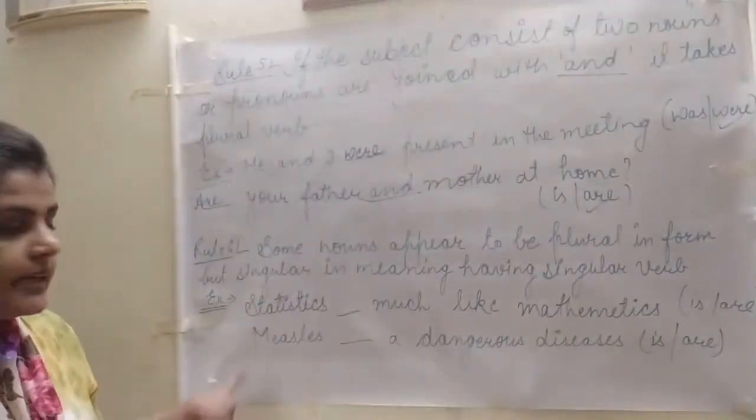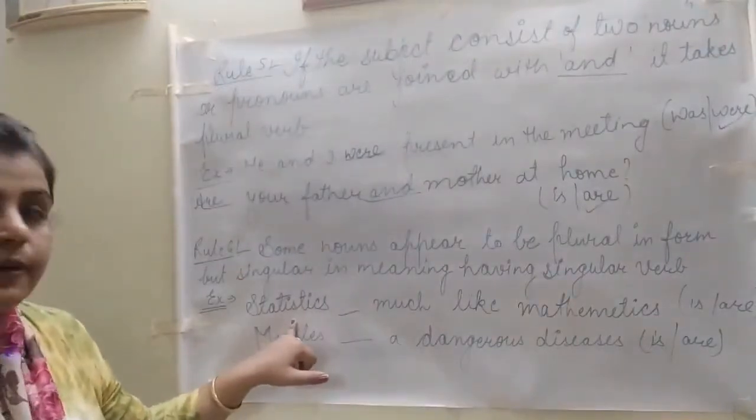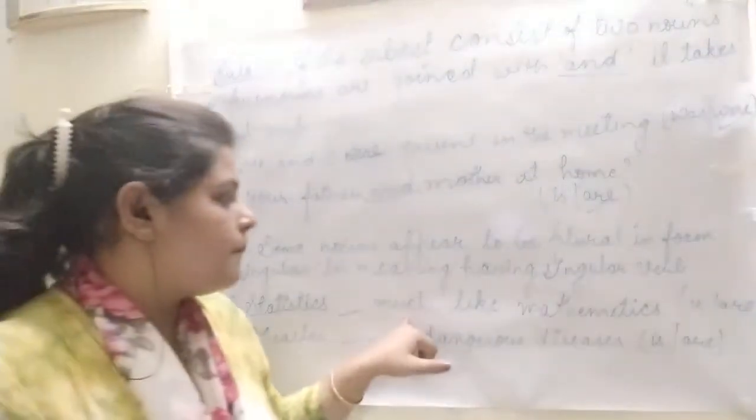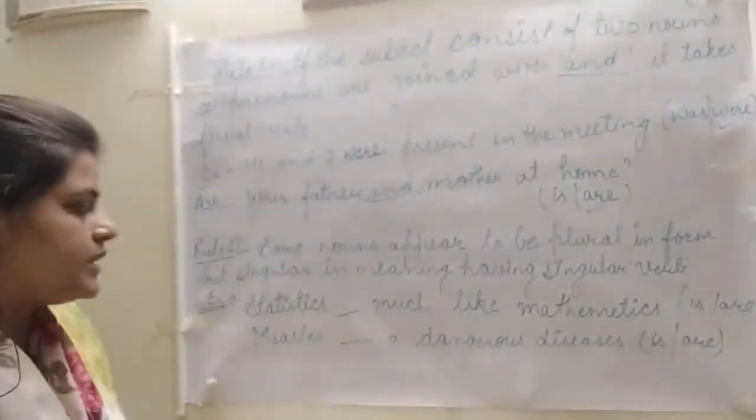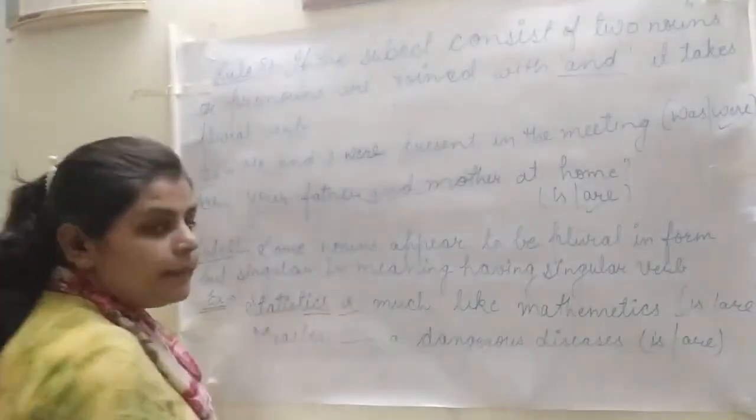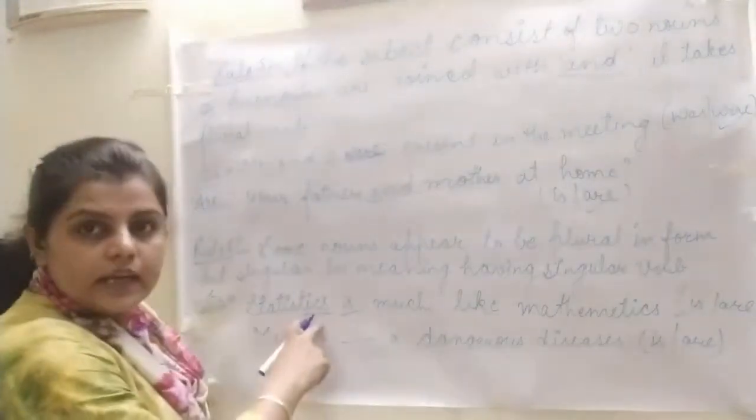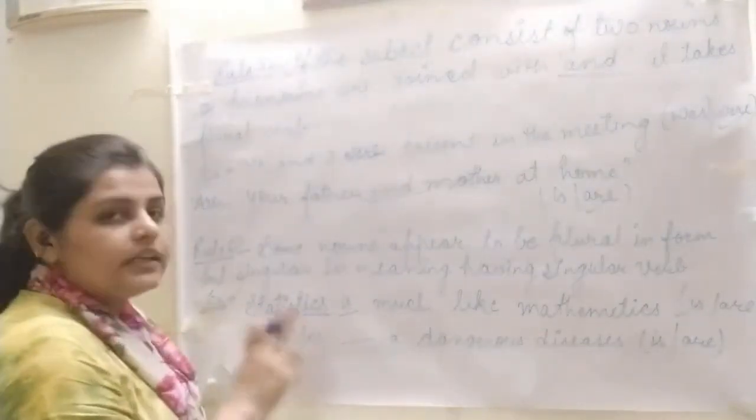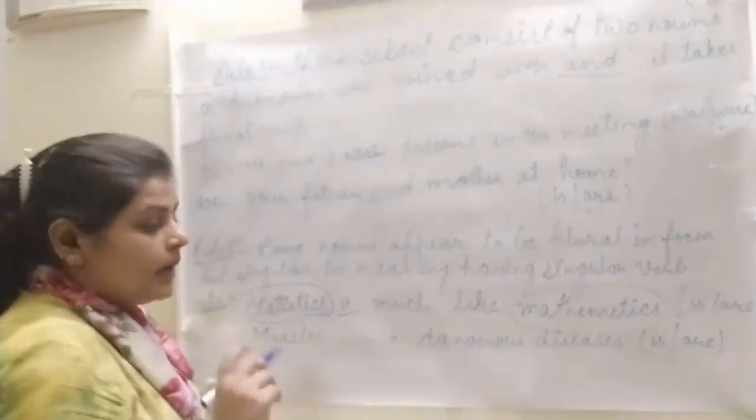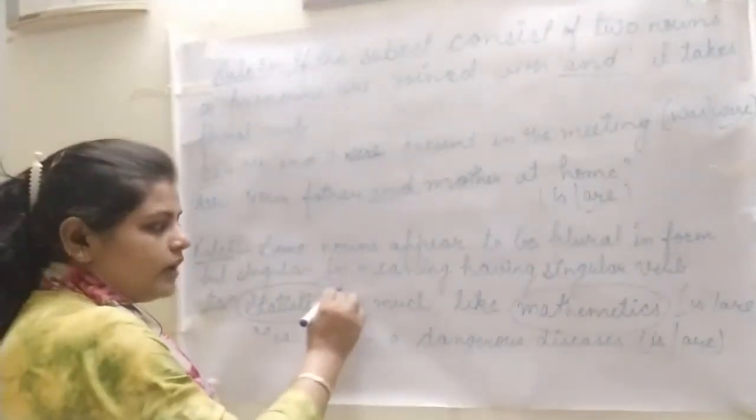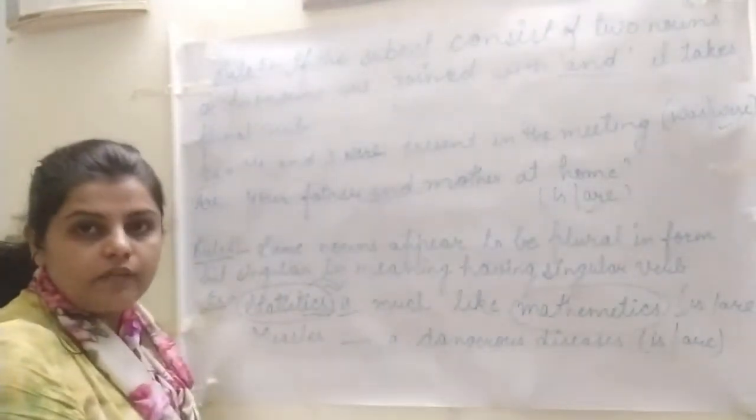See the example, like statistics. Statistics is much like mathematics. Here s and es is given, but statistics is a singular noun, and mathematics is also a subject which is singular. That's why we are using the singular verb only.